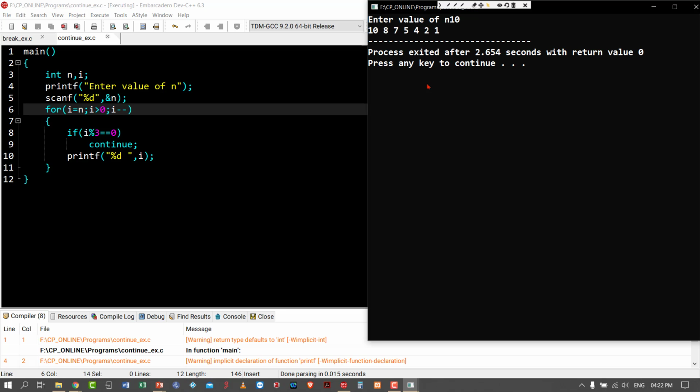What's the first part in the switch statement? First thing you have to understand is that switch is not a looping statement.